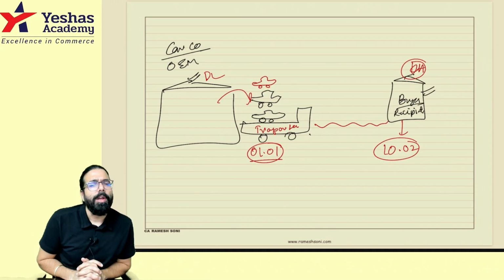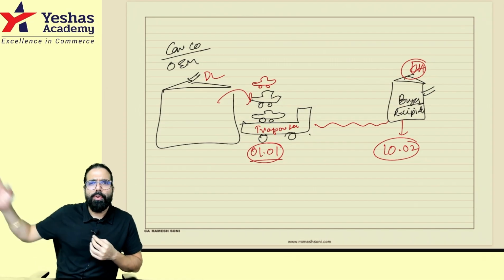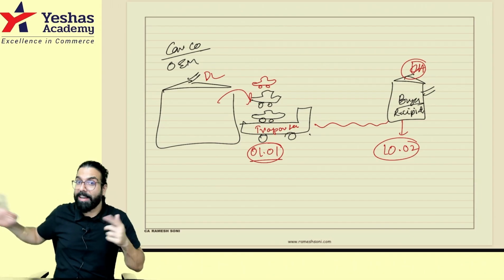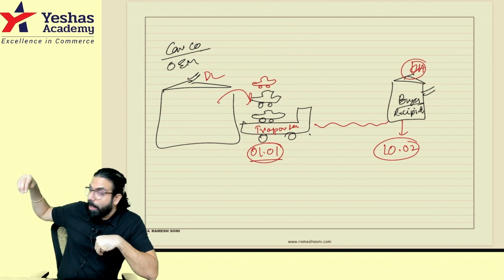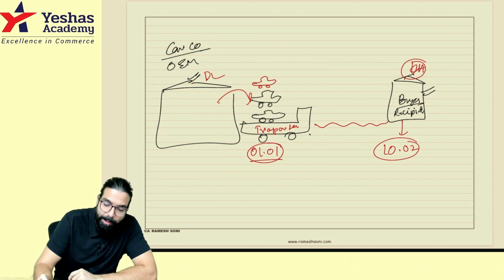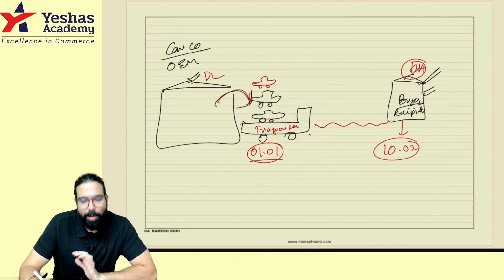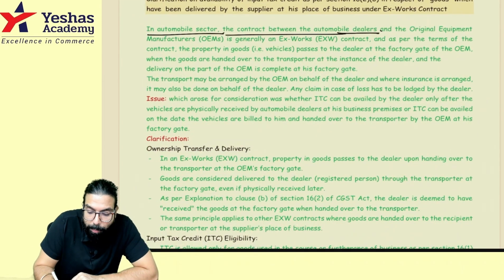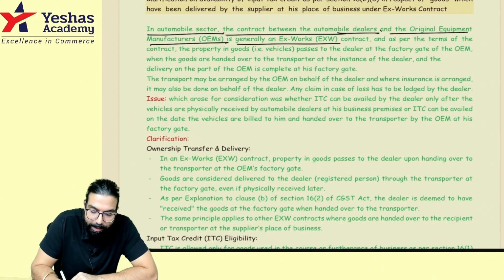What is the deemed receipt concept? Whenever you tell someone, bill it to me, but you give the goods to someone else, when that other person receives it, it is deemed that you have received it. I hope you guys remember the deemed receipt concept. Here the government applied that concept and told that when the goods are handed over to the transporter, it will be deemed that you have received them and you can take the credit in January itself. That has been the clarification. In automobiles, the contract between the automobile dealer and the original equipment manufacturer, between me and the manufacturer, is generally ex-works.